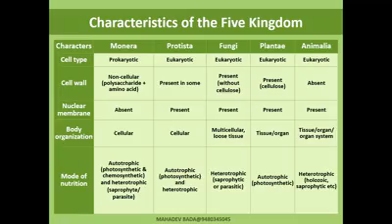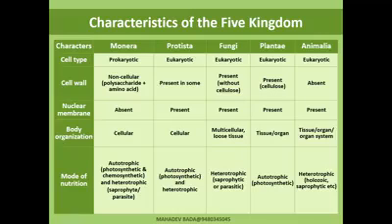Autotrophs that are photosynthetic capture sunlight and prepare food. Chemosynthetic ones use chemicals to prepare food. Heterotrophic ones depend on others. Some are saprophytic, some are parasitic. Protista are autotrophic, photosynthetic, and heterotrophic. In fungi, they are heterotrophic, some saprophytic, some parasitic. Plantia are all autotrophic, photosynthetic in nature, capable of synthesizing their own food using sunlight. Animals are completely heterotrophic, holozoic, saprophytic, etc.